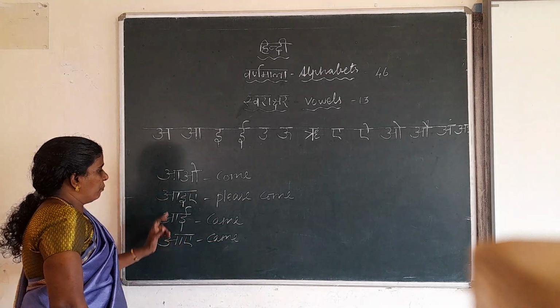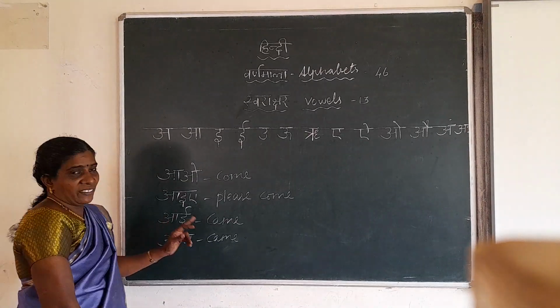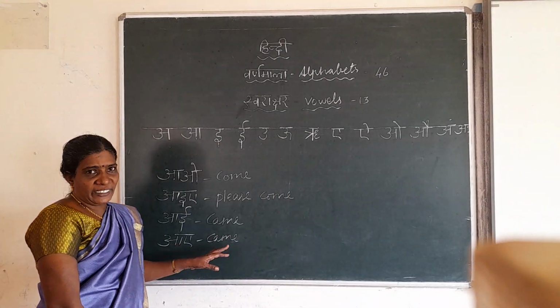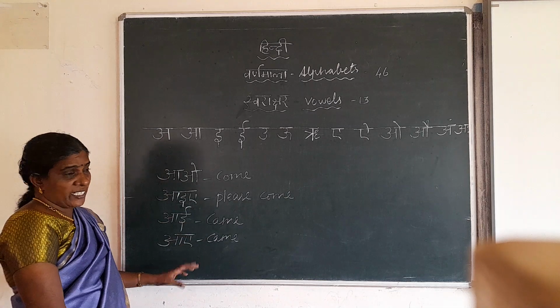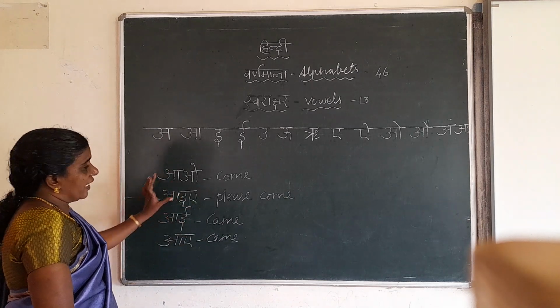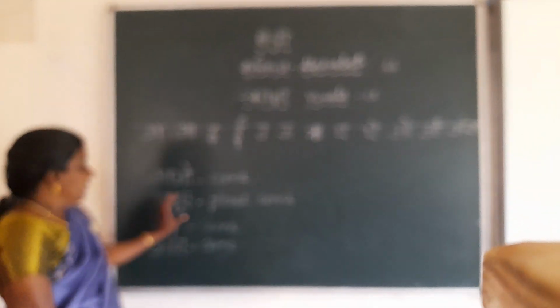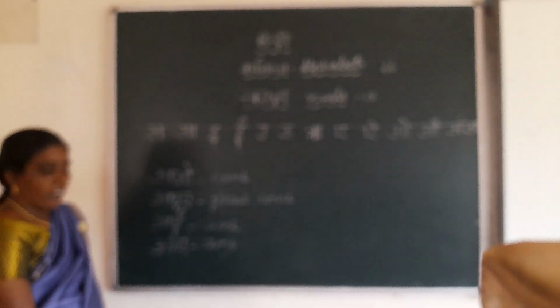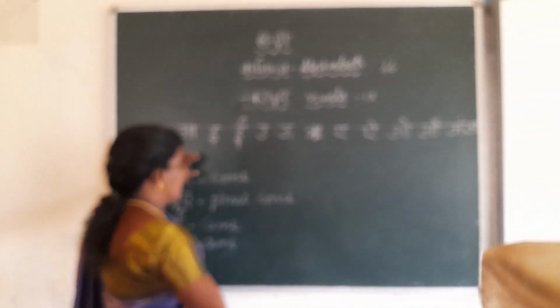Next, in the past we used this word. माताजी आई. Mother came. पिताजी आए. Father came. I think you are clear on this. You have to write this word and you have to study this also. In the homework booklet you have to write this one page, and write this five times. I think you are clear on this.